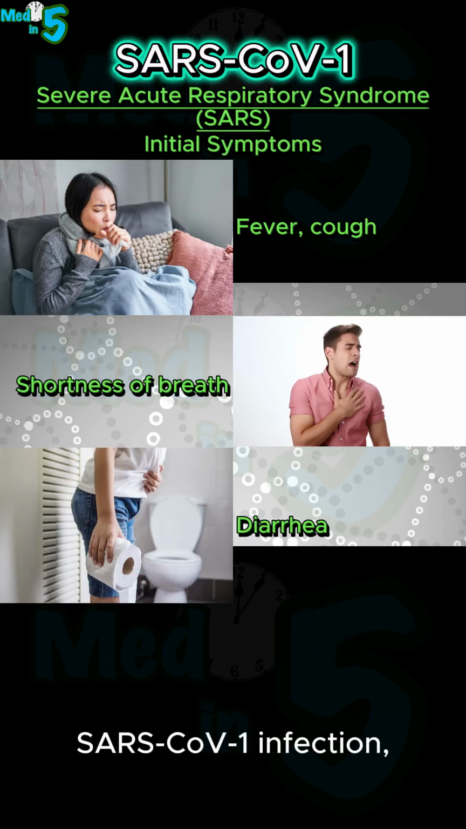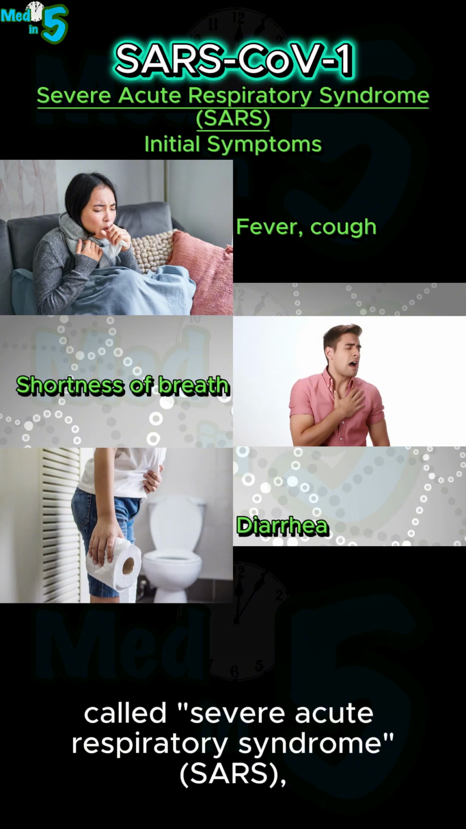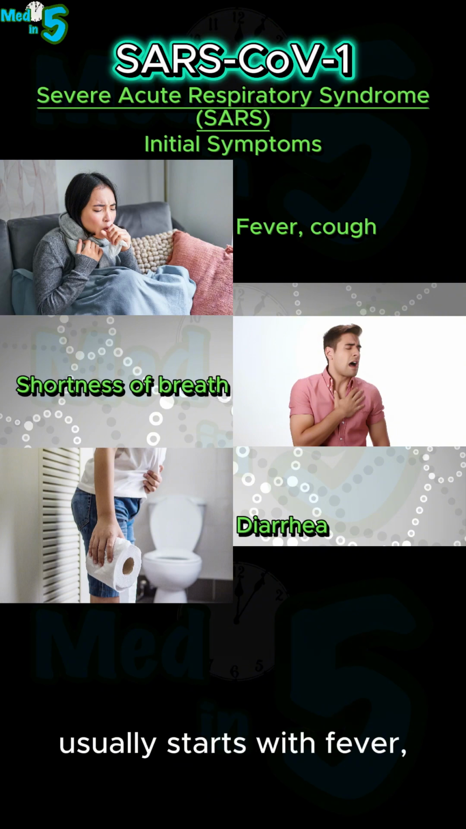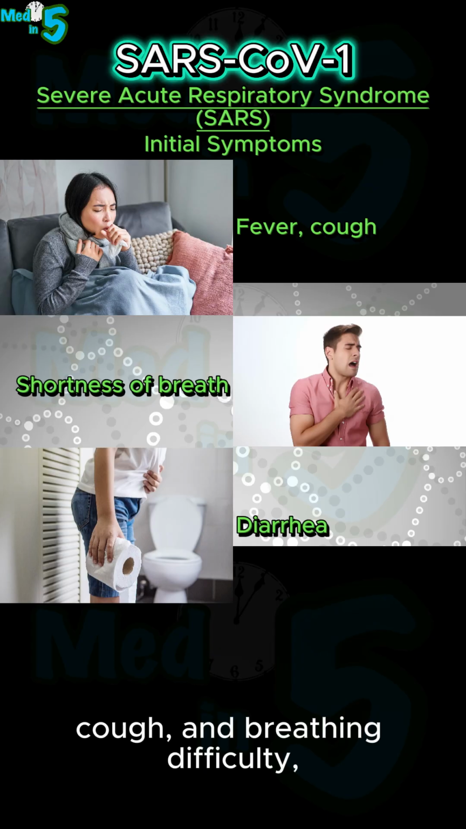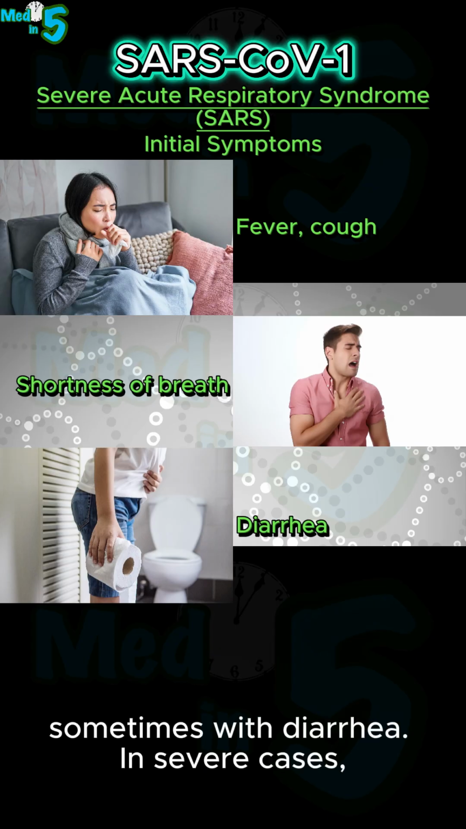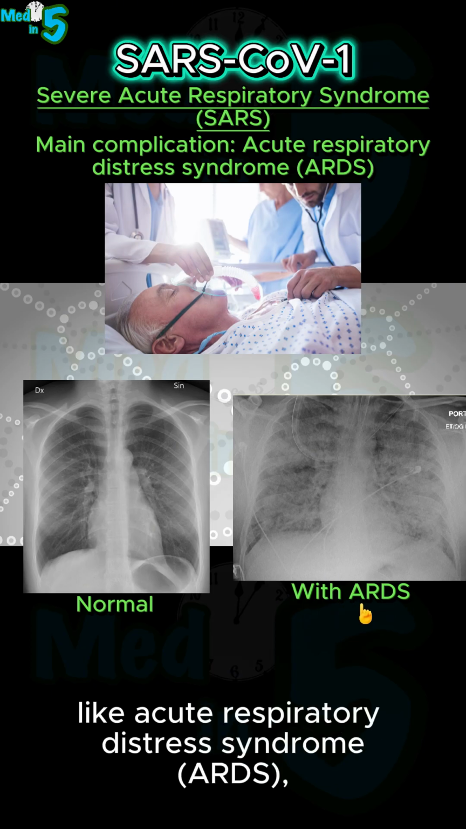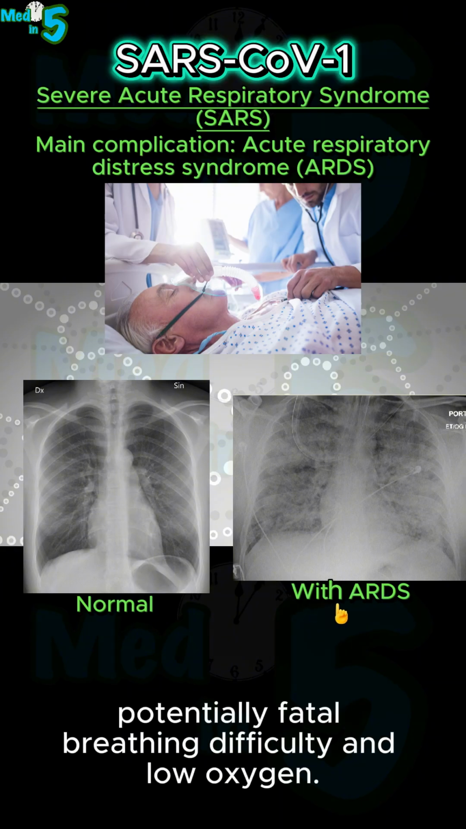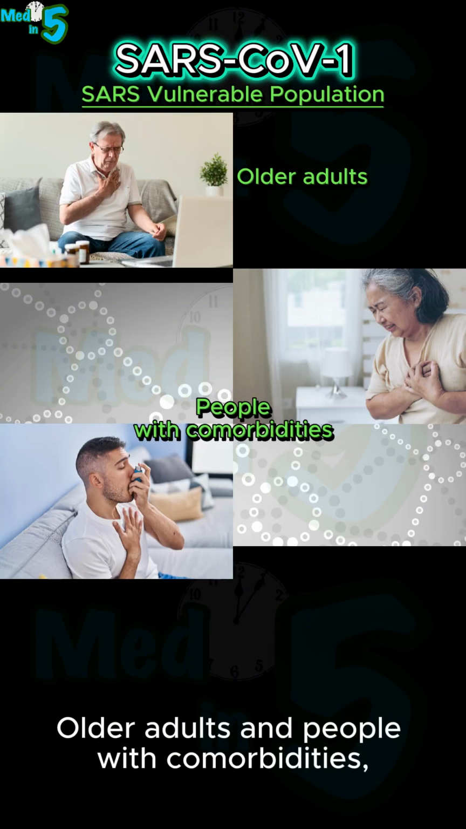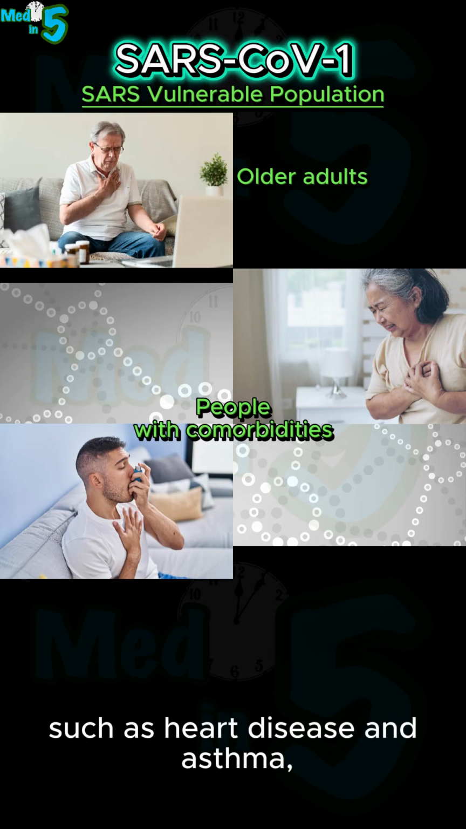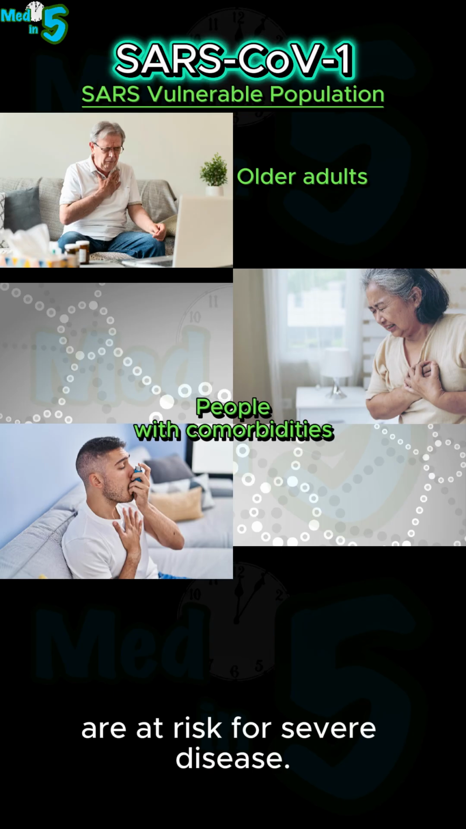SARS-CoV-1 infection, called severe acute respiratory syndrome, usually starts with fever, cough, and breathing difficulty, sometimes with diarrhea. In severe cases, SARS can progress to complications like acute respiratory distress syndrome, producing severe, potentially fatal breathing difficulty and low oxygen. Older adults and people with comorbidities, such as heart disease and asthma, are at risk for severe disease.